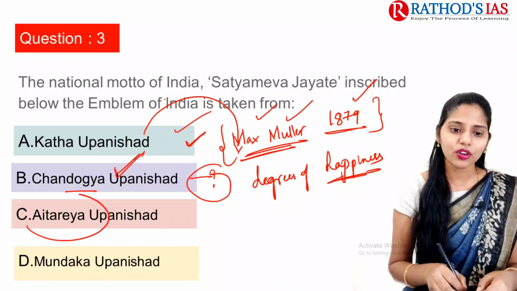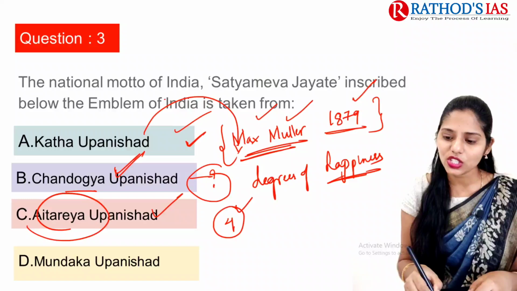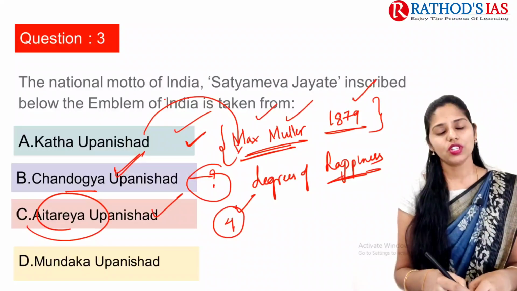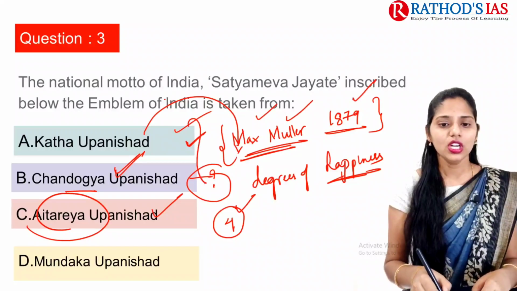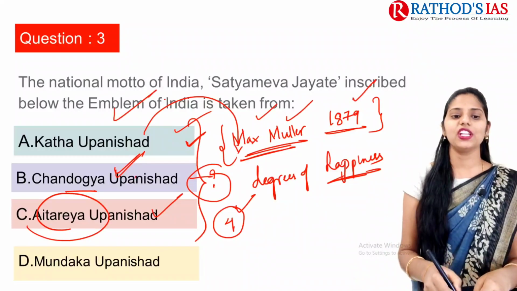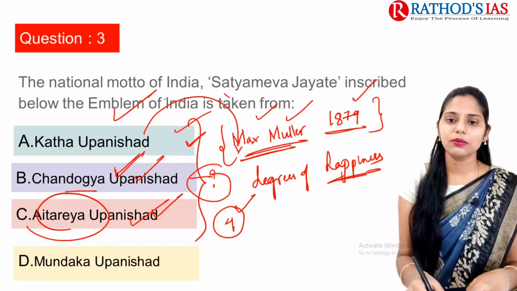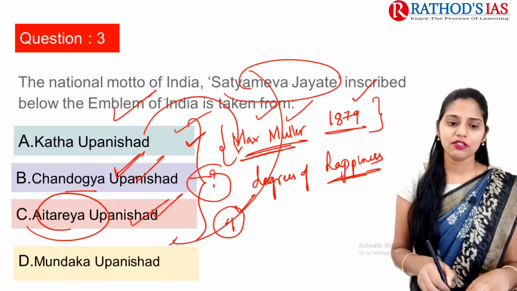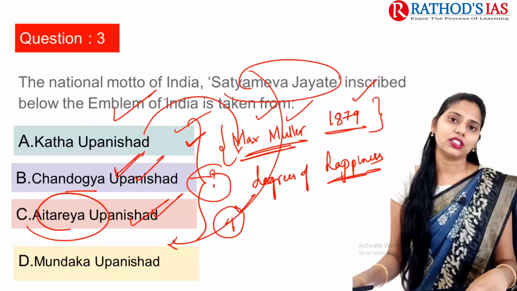And the Aitareya Upanishad mainly contains 4 Mahavakyas, which talk about the consciousness of Brahman. These are the highlights of the Kathopanishad, Chandogya Upanishad, and Aitareya Upanishad. And Satyameva Jayate is taken from the Mundaka Upanishad. So this is about this question.